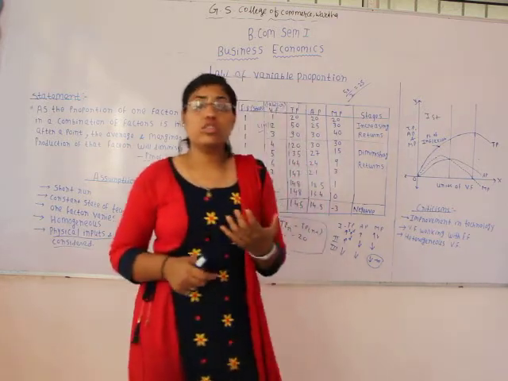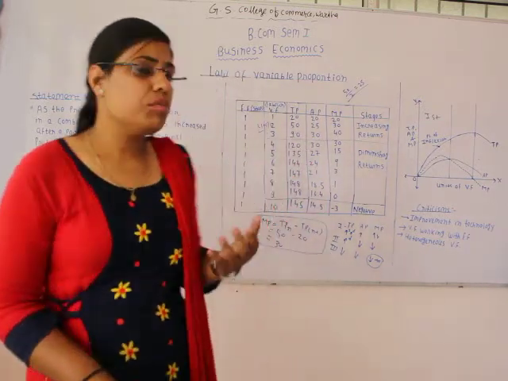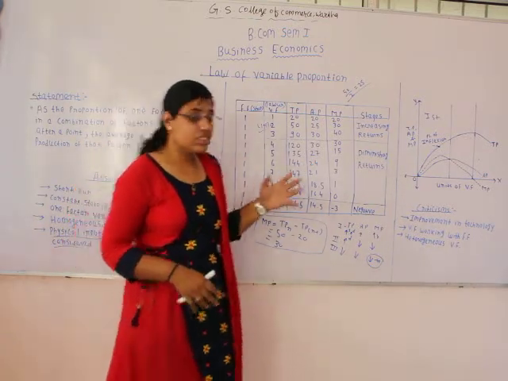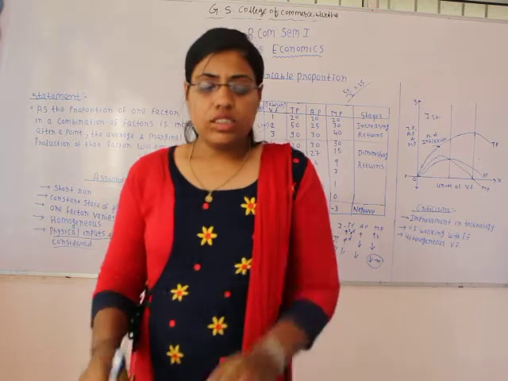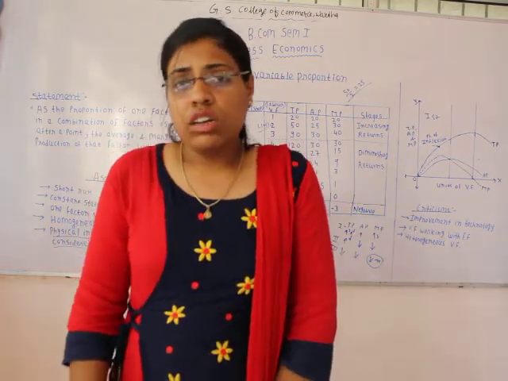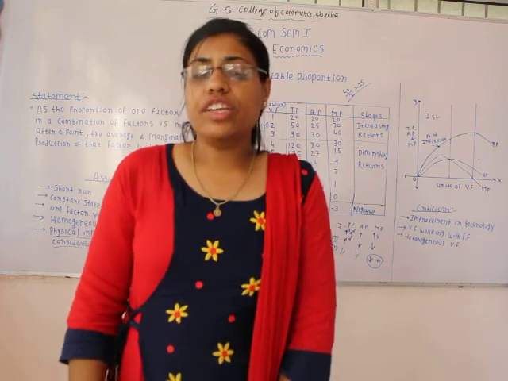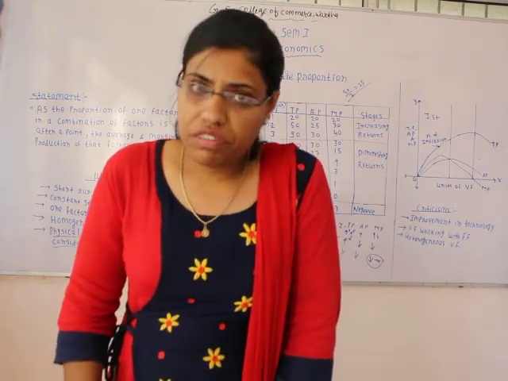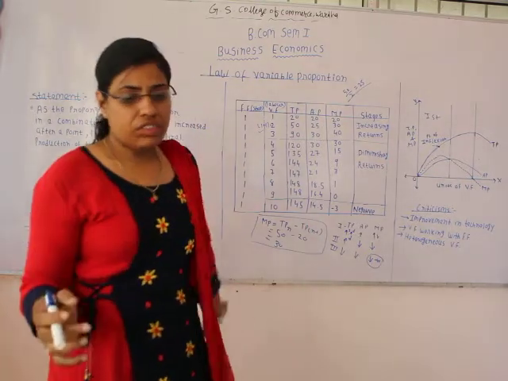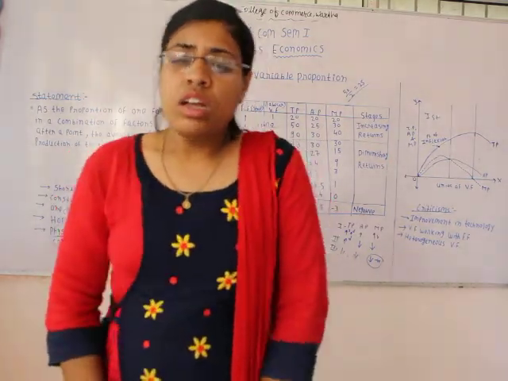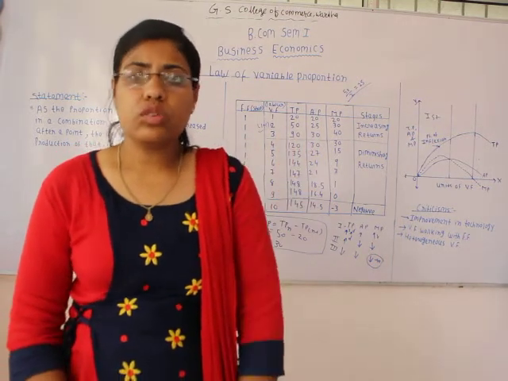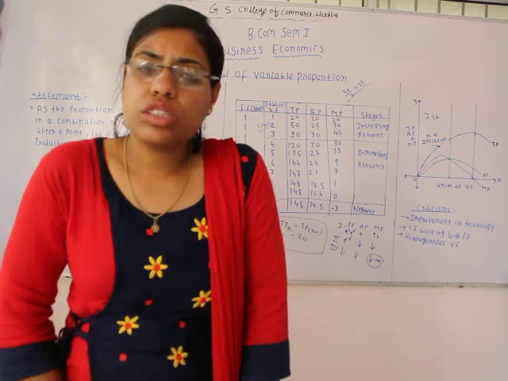So why does the stage of diminishing returns come in the production process? The reason behind the diminishing returns is, in the second stage, the variable factor that we are using in the production process, we are using with the fixed factor only. The fixed factor is going to remain fixed throughout the production process.